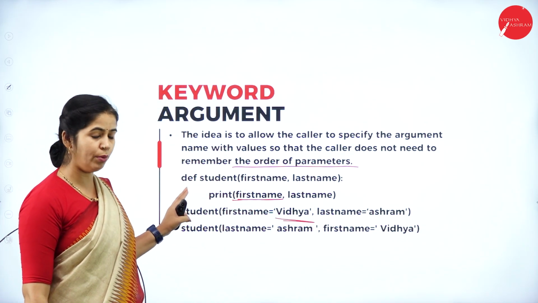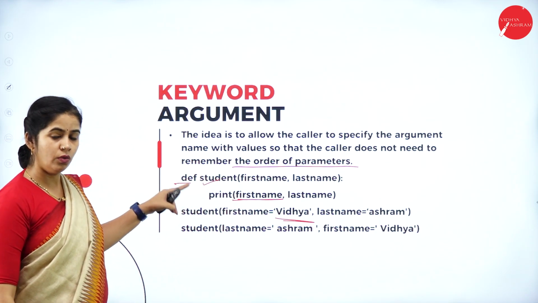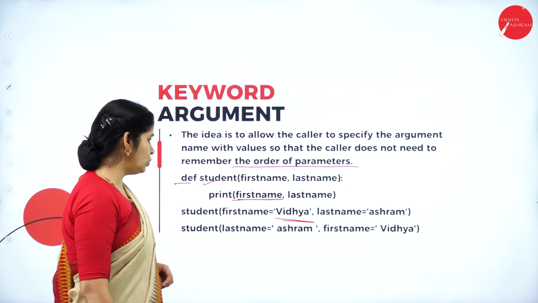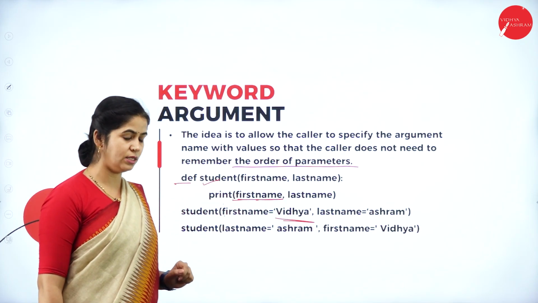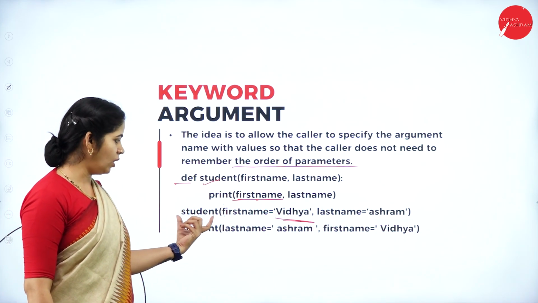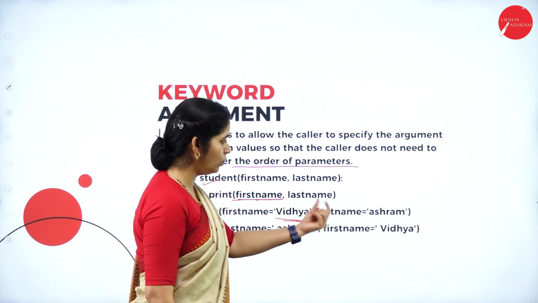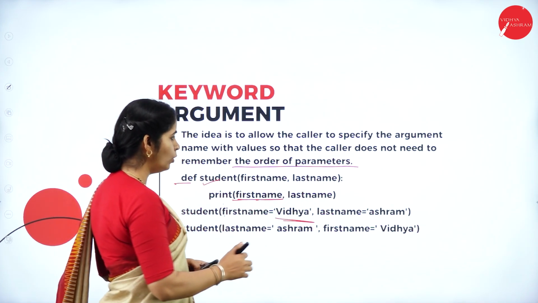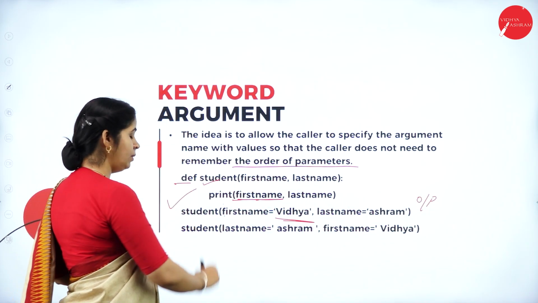In this example, we are defining one function called student. There we are passing two parameters, the first name of the student and the last name of the student. We print the first name and then the last name. When calling the function student, first name is equal to Vidya and last name is equal to Ashram. It will give you Vidya Ashram as an output.